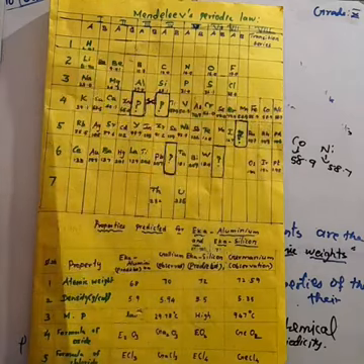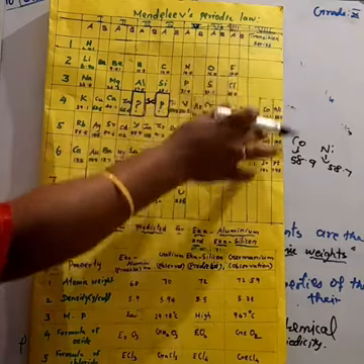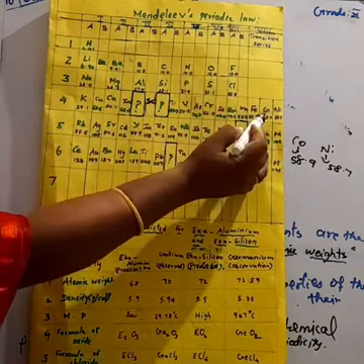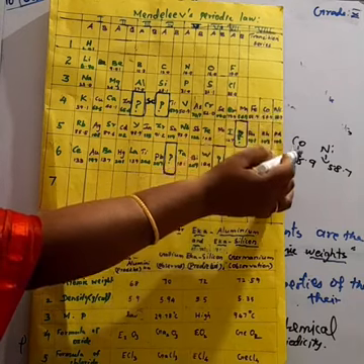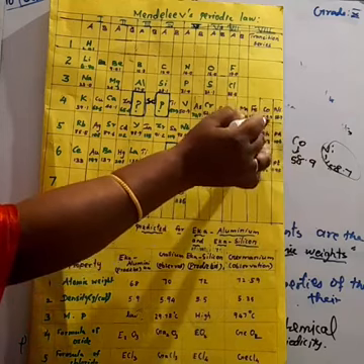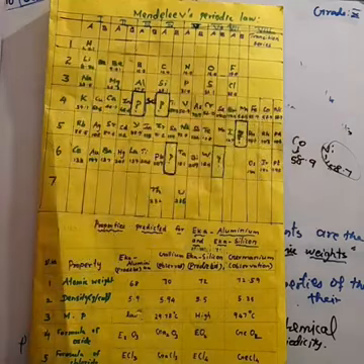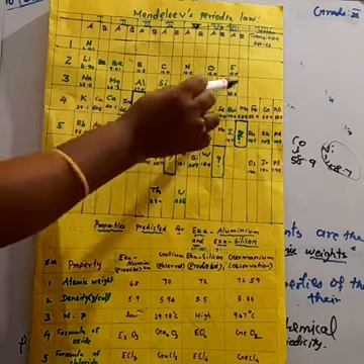So elements with similar properties are placed in the similar group. That's why cobalt, even though it has a higher atomic weight than nickel, is placed before nickel.